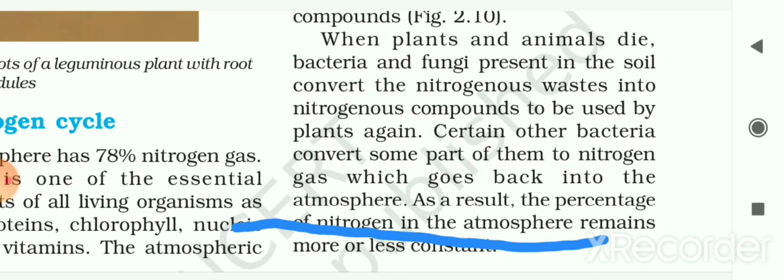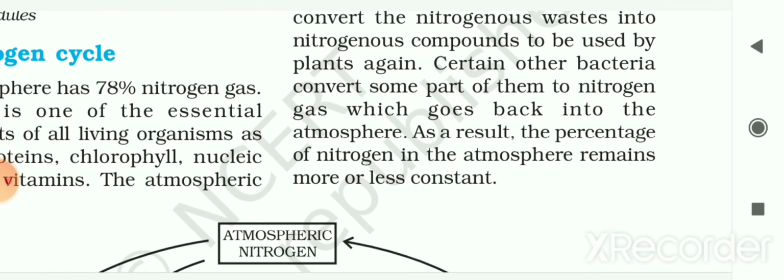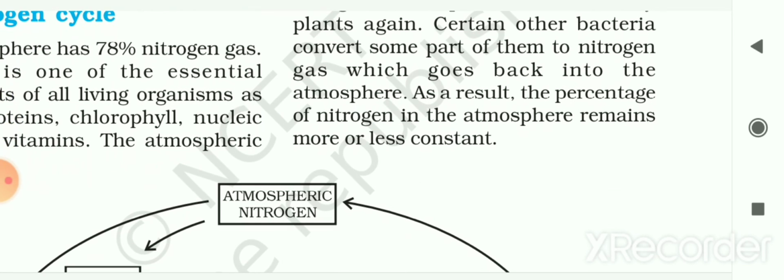Certain other bacteria convert some parts of them to nitrogen gas, which goes back into the atmosphere. As a result, the percentage of nitrogen in the atmosphere remains more or less constant. It means it remains constant.